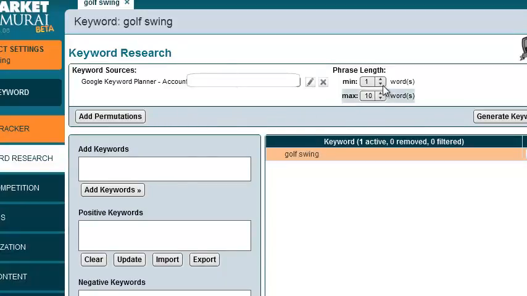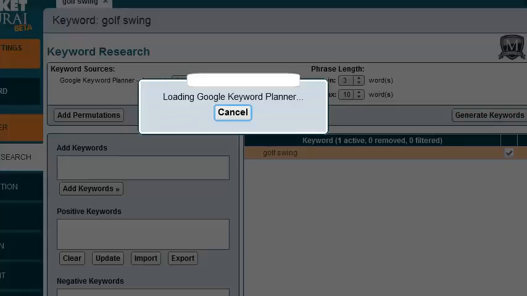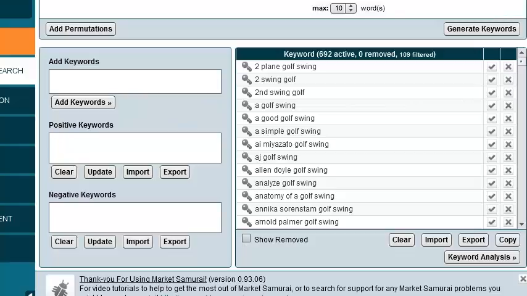So I am going to go for at least 3 words. Just because one word keywords or 2 word keywords are going to be pretty competitive right off the bat. So I'm going to put this to 3. I can leave that at 10. And then from there, I'm just going to hit generate keywords. And this will take a moment, so I'll just pause the video. All right, so Market Samurai went out, retrieved keywords, and we have 692 keywords, so plenty of keywords to go after.